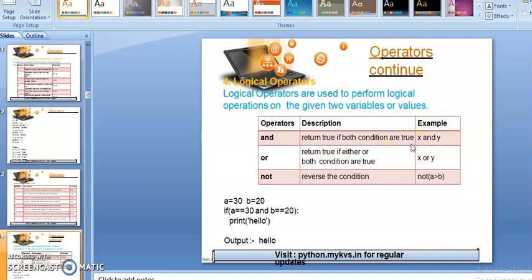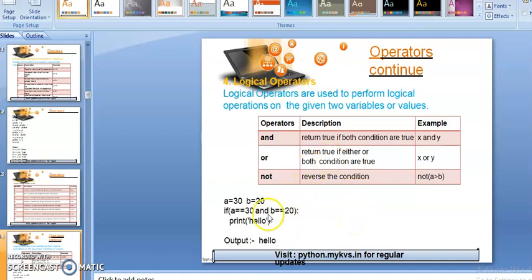Here in logical operators, students, these logical operators work on two conditions. One condition we have to mention before the and, just like you can see in the example, and one condition you have to mention after the and. Okay, so now if both conditions return true, then and will return true to us.